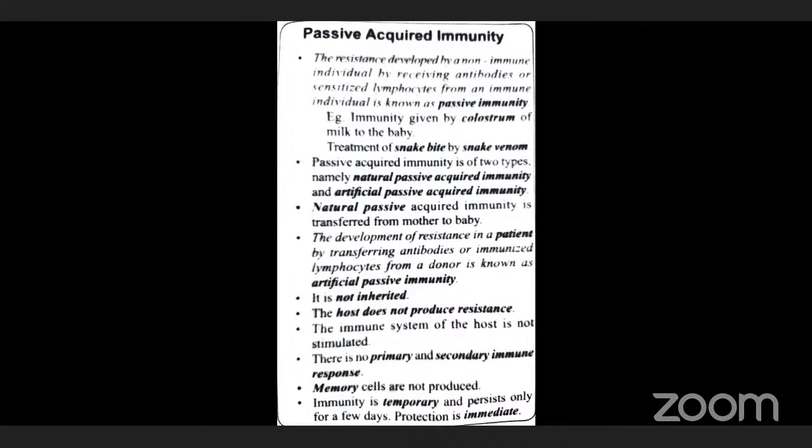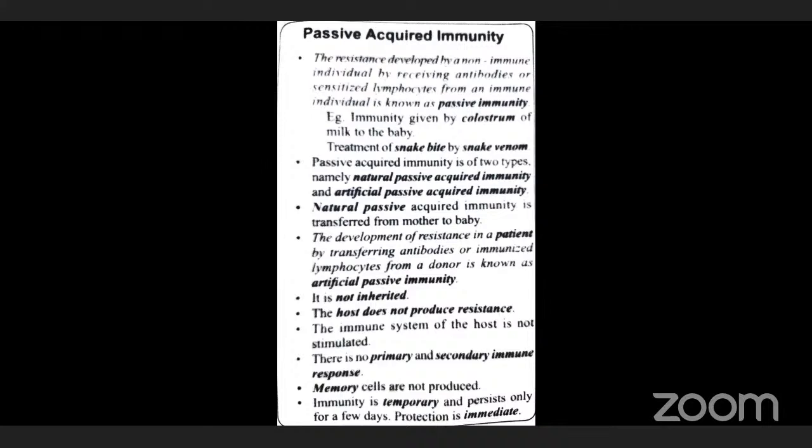Artificial passive immunity means the development of resistance in a patient by transferring antibodies or immunized lymphocytes from a donor.